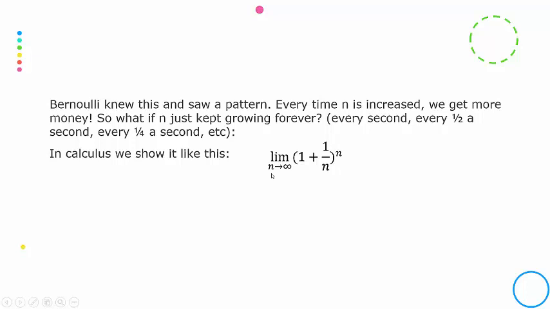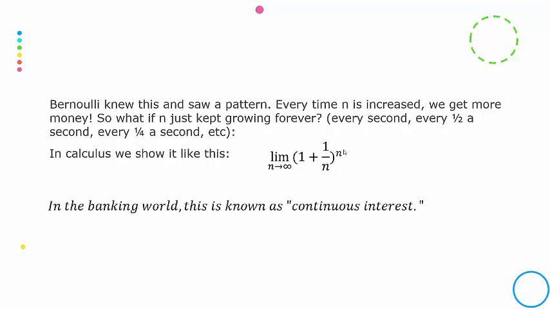So his question was, let's pretend you could plug in the number infinity for n. What would that value be? What would you get? So what's the maximum money you can make in that account? Well, it's kind of a trick question because it's exponential. It's just going to keep growing. So in the banking world, this is called continuous interest because it keeps on growing and growing and growing, and you can keep dividing those intervals up and making more and more intervals.